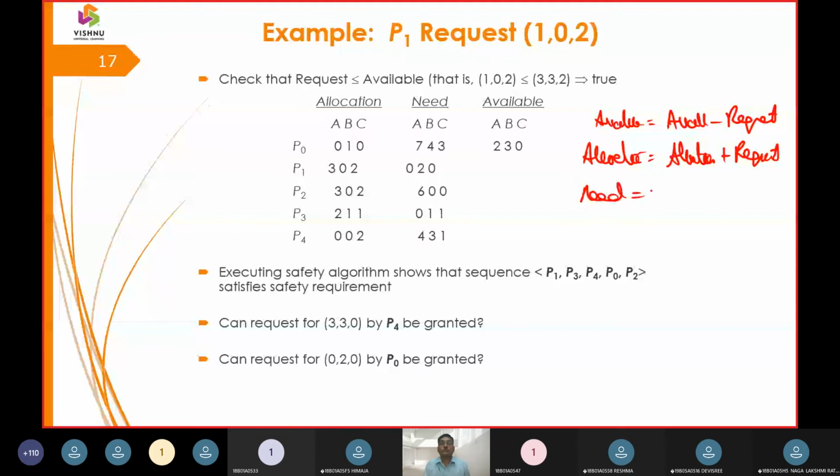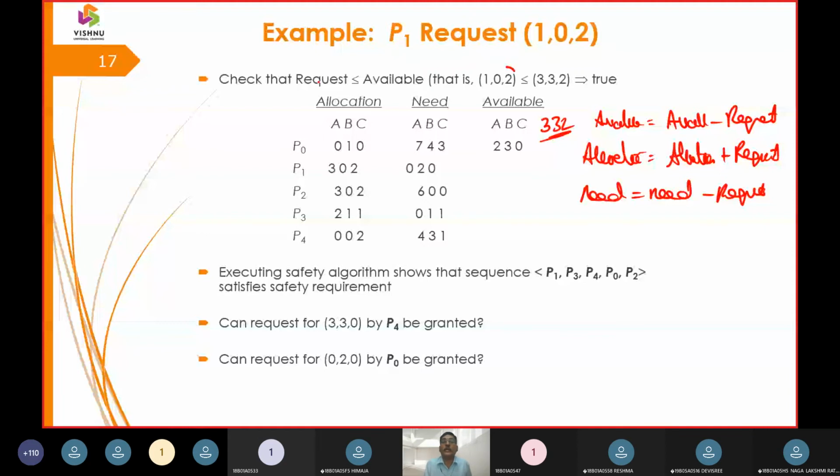Okay, so we have this state, right? The first state we have is 3 3 2. The earlier state was 3 3 2, what we have worked. So now what was the new request? The request was less than or equal to available. Where is this?